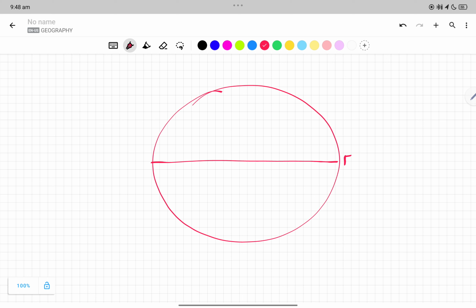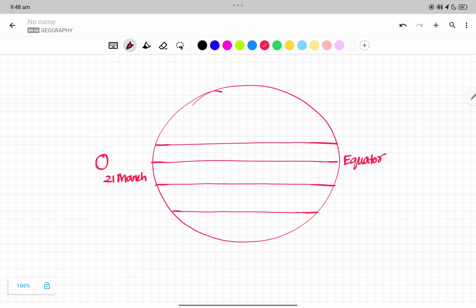This is the equator. The sun is vertically above the equator on 21st March. This is the Tropic of Cancer, Capricorn. 23 and a half north, 23 and a half south, 66 and a half north, 66 and a half south, North Pole, South Pole.